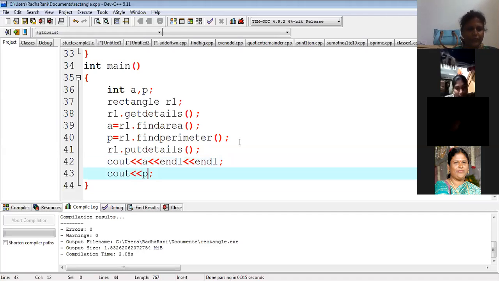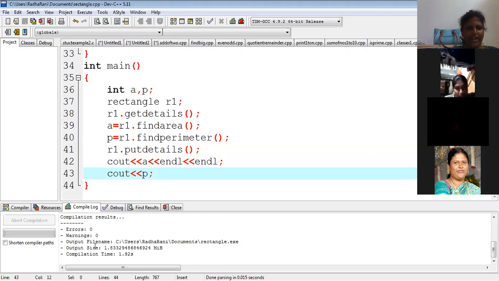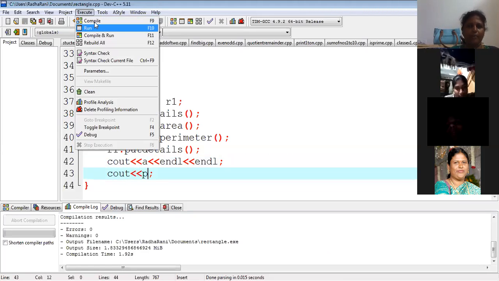Now I'm compiling the program again because I did the modification. So 0 errors and 0 warnings. Whenever you change something, you have to compile. When you compile, it automatically saves whatever changes happened.